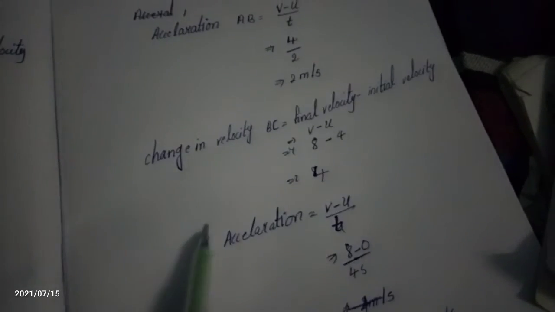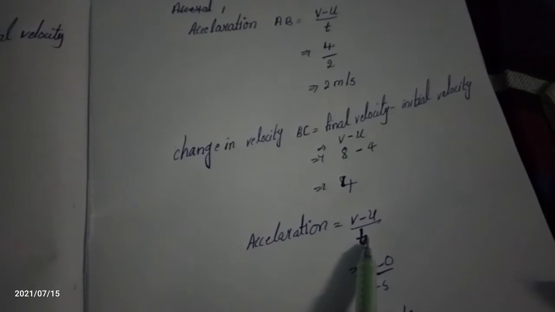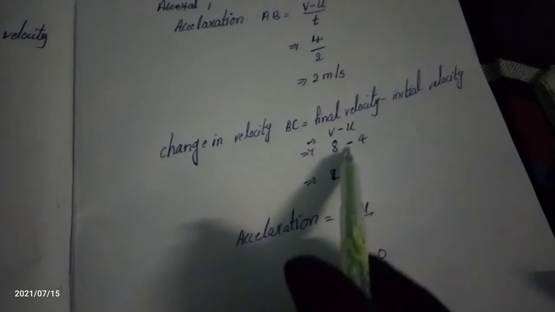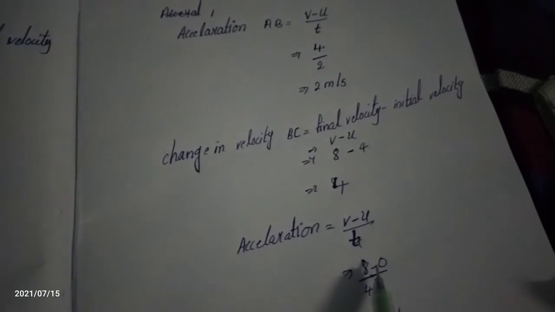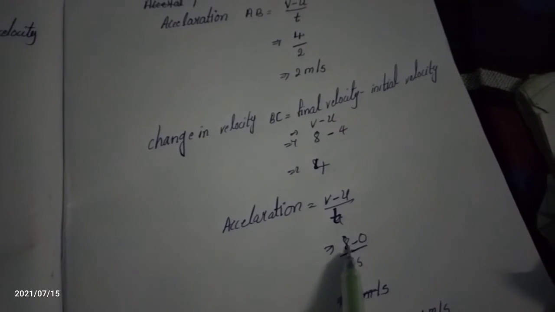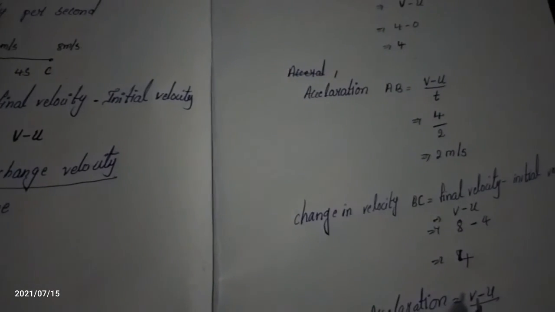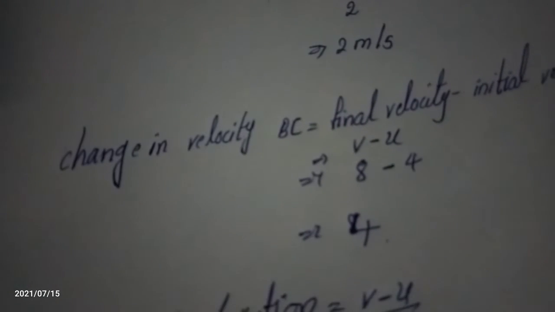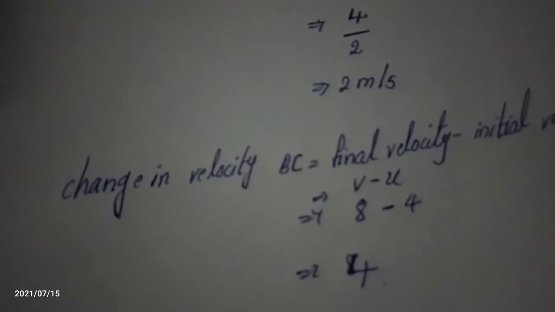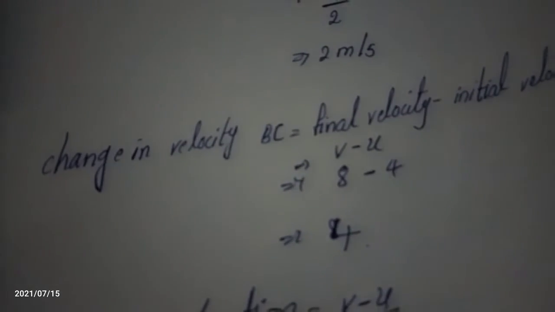To find the acceleration, what is our formula? v minus u by t. What is v minus u? v minus u means the change in velocity, and we get 4. To find the acceleration, we have to know v minus u, which is 4.